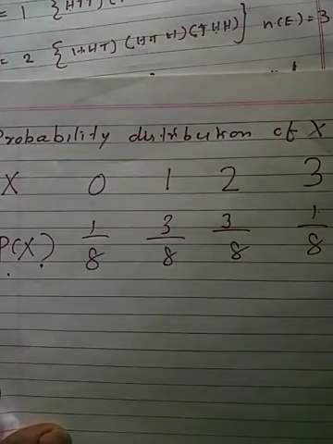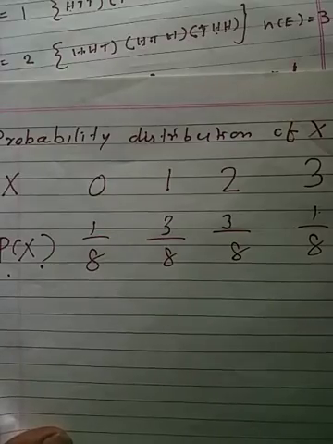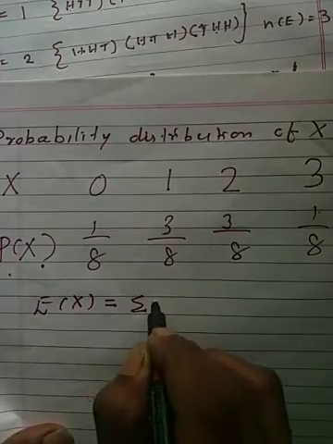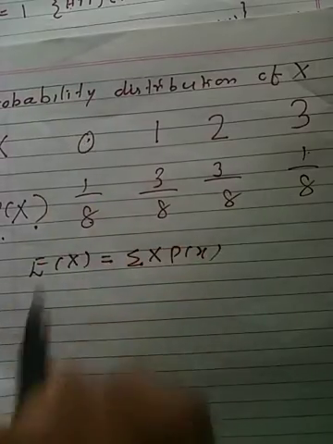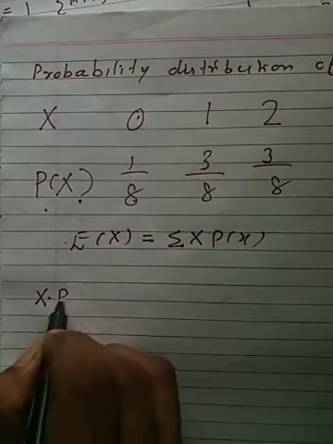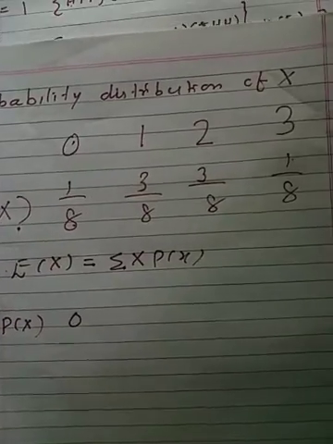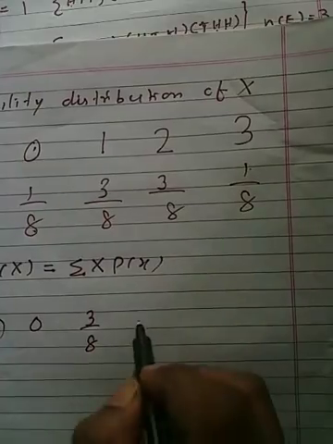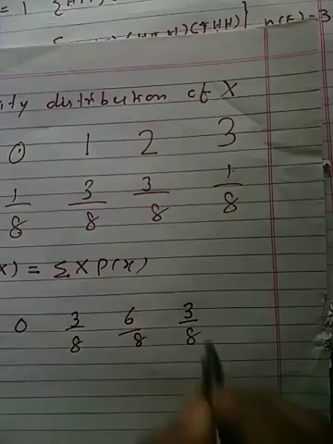Now our second step is finding the expected value of x. The expected value of x formula is summation of x into p of x. So creating an extra column of x into p of x: 0 into 1 upon 8 is 0, 1 into 3 upon 8 is 3 upon 8, 2 into 3 upon 8 is 6 upon 8, 3 into 1 upon 8 is 3 upon 8.